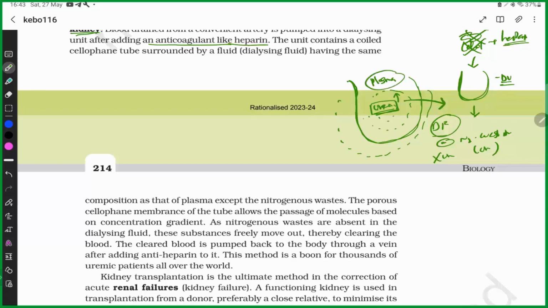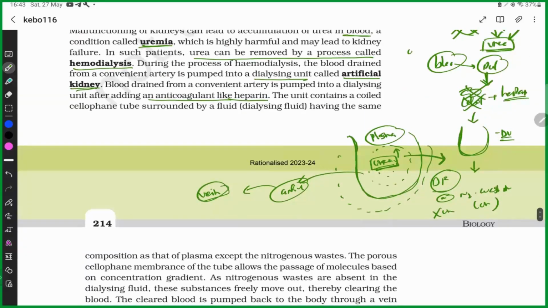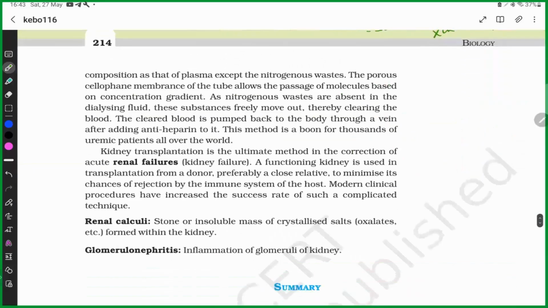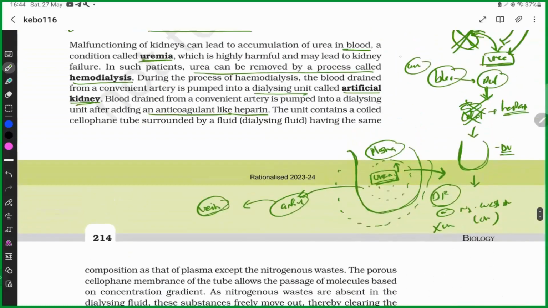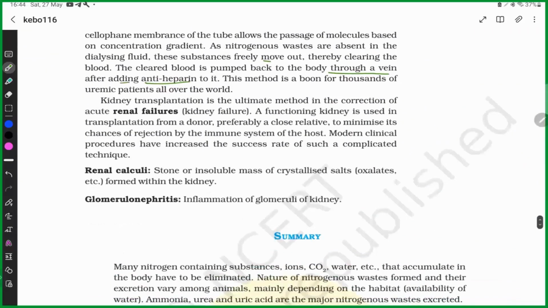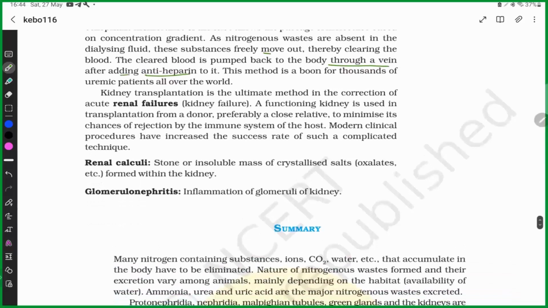After this, we add anti-heparin. Then we put this blood into the patient's vein, having collected it from the artery. Anti-heparin. Simple. Remember this picture. One is renal. If there is renal failure, the ultimate method is kidney transplantation.